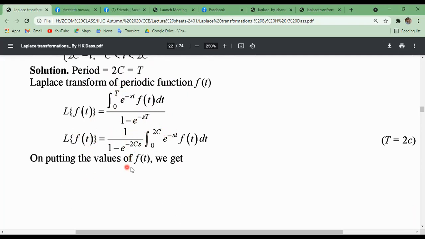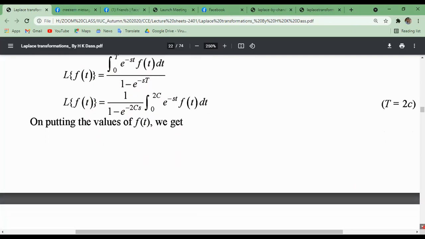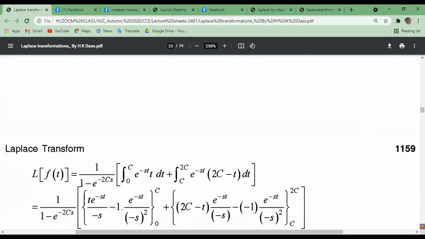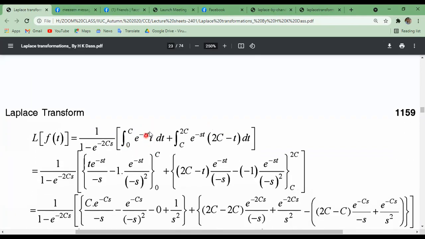Now, on putting the values of f of t, there are two values of f of t. One is only t, another is 2c minus t. When the integral limit is 0 to c, f of t equals only t. When the limit is c to 2c, f of t equals 2c minus t. This is given. Capital T equals 2c here. Remember it.